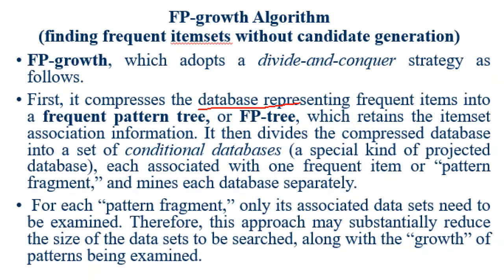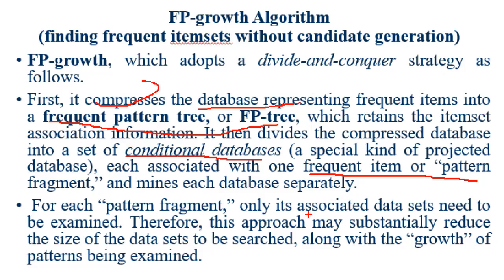So first, from the database, we generate an FP tree. From the FP tree, we generate a conditional database. From the conditional database, we find the frequent items. So this is the process. To optimize the database, from the database we generate a frequent pattern tree, from this we generate a conditional database, and from the conditional database we find the frequent items.